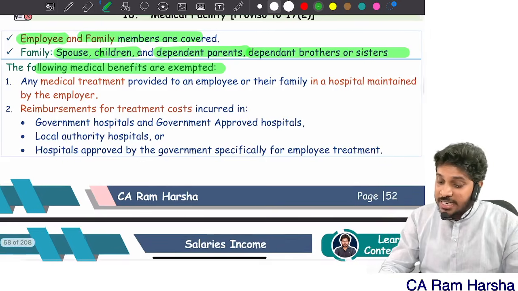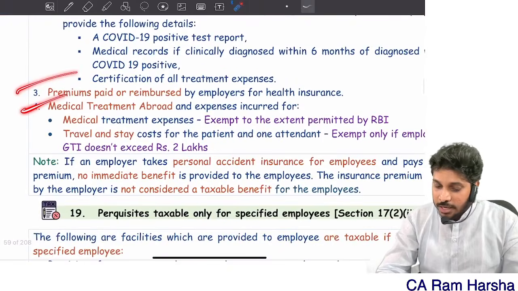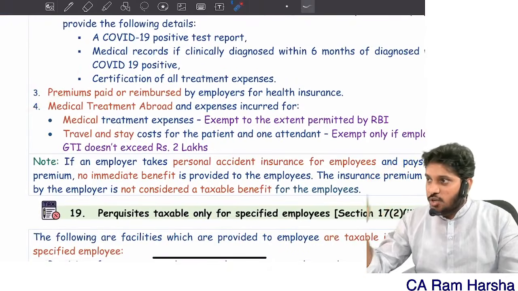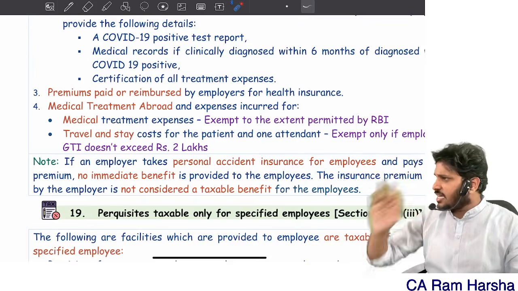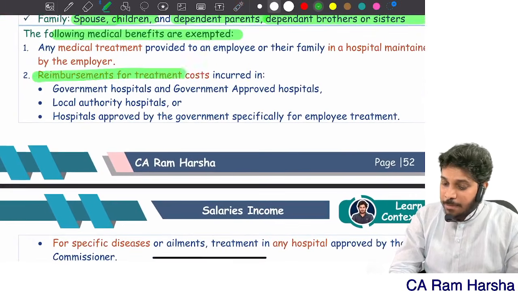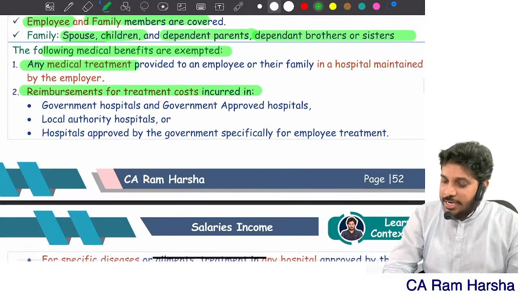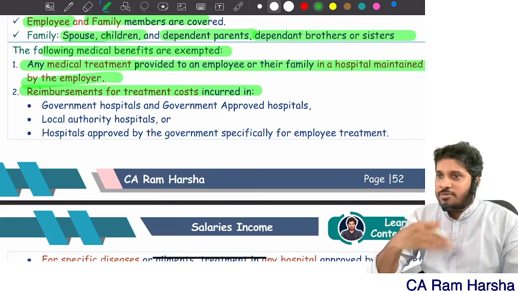What medical facilities are exempted? Only the following are exempted. How many were there? 1, 2, 3, 4. Only 4 medical facilities are exempt. All the rest are taxable. Medical reimbursements, everything is taxable. What are the following? Reimbursement. Remember, medical treatment provided to their family in an employer hospital is straight away fully exempt.